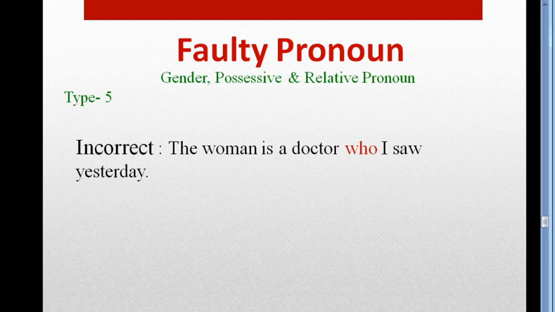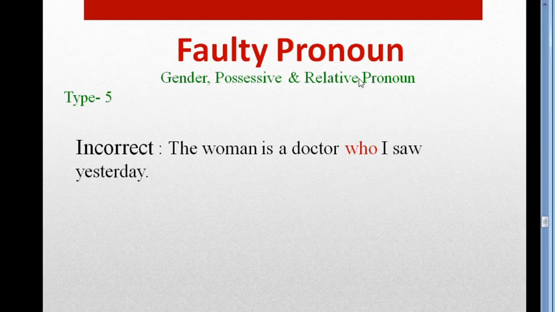So listen to me very carefully. The rule for this sentence is, if the relative pronoun indicates a person or human being, and if it works as the object, then you have to use whom as relative pronoun. Here our subject is a human being, this is right. But the relative pronoun is working as object, not subject.